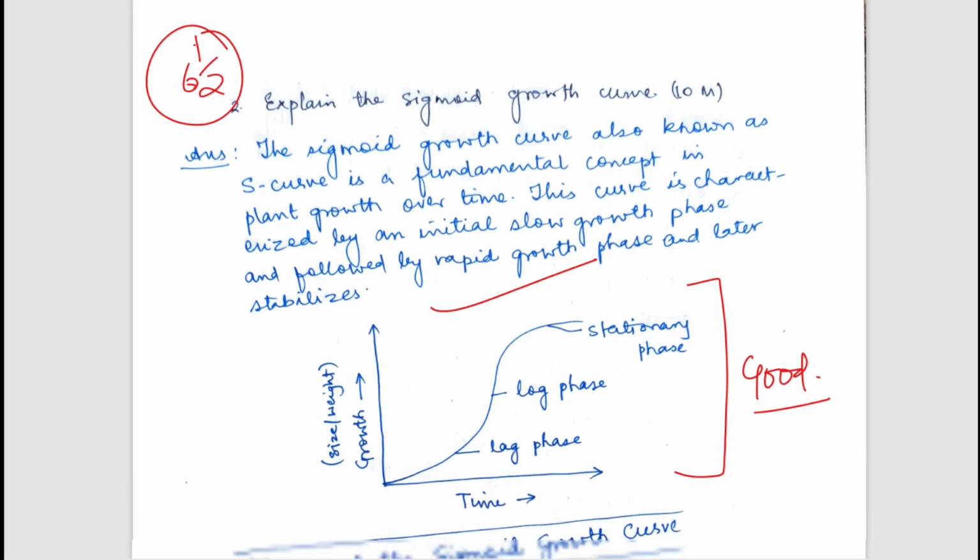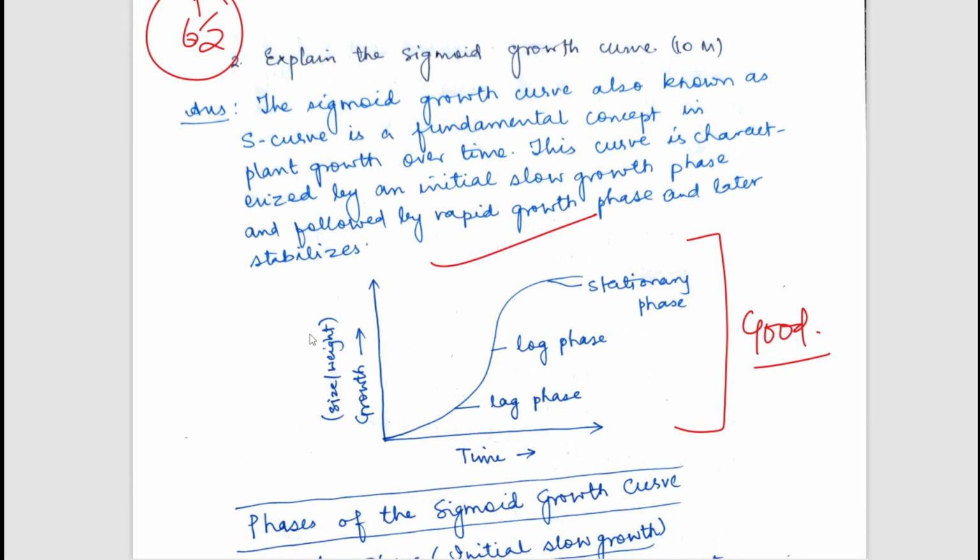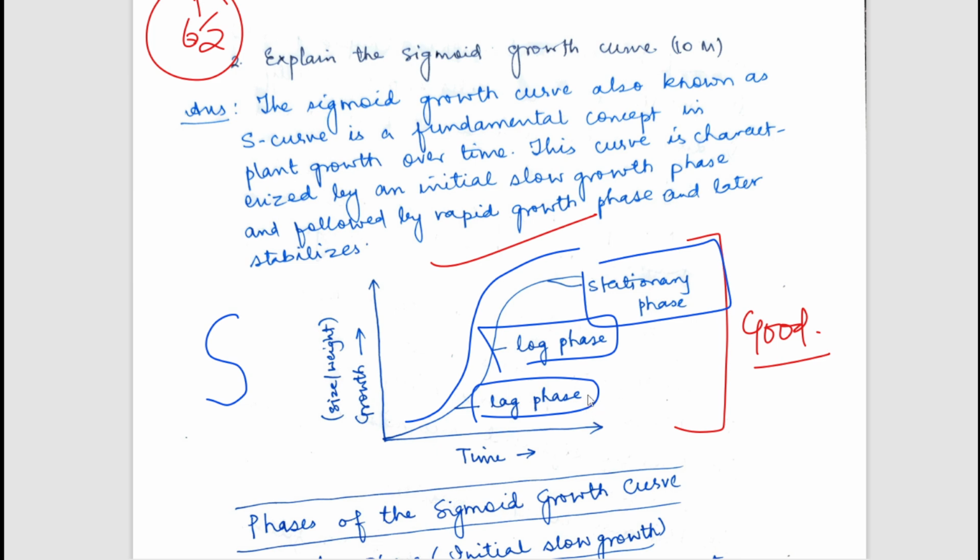The next question is, explain the sigmoid growth curve. So what is the sigmoid growth curve? This S-shaped growth curve is known as the sigmoid growth curve. It has three phases: lag phase, log phase, and stationary phase. We all know that in the lag phase there is slow growth, but in the log phase the growth increases substantially. There is an exponential increase of growth, and again in the stationary phase the growth retards and diminishes. So this is what the sigmoid growth curve is.